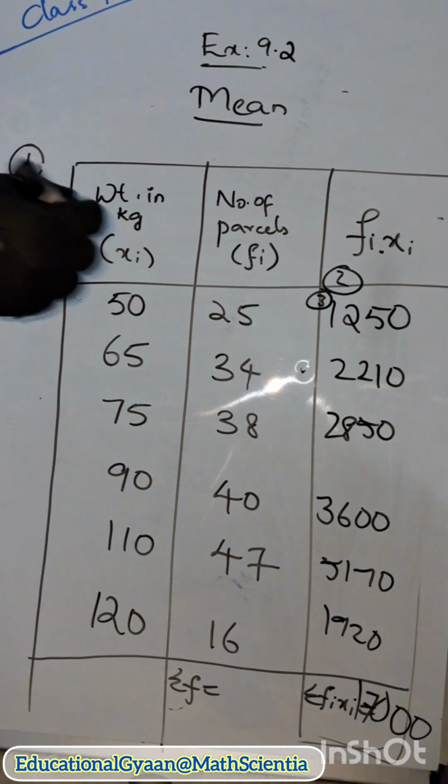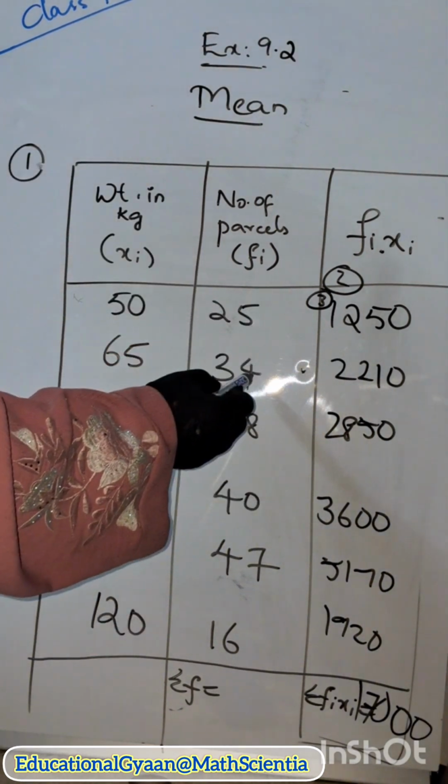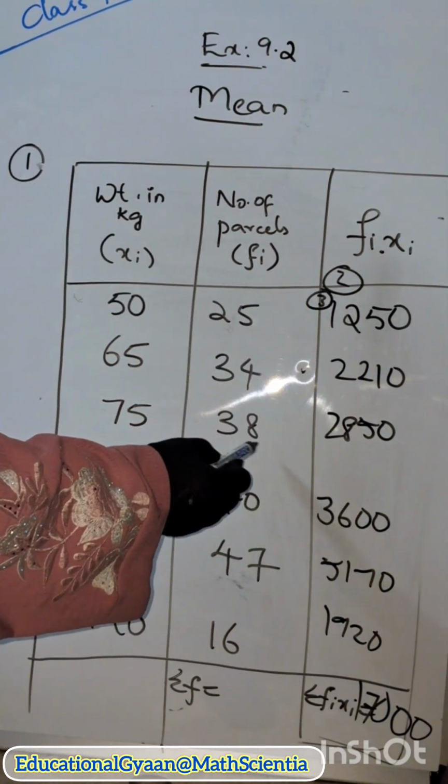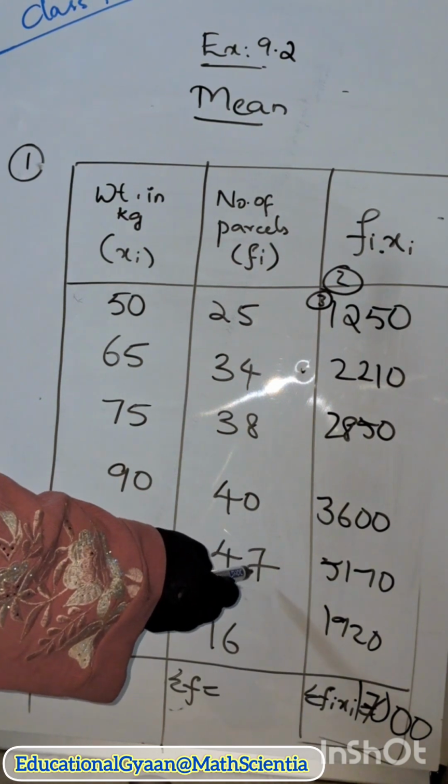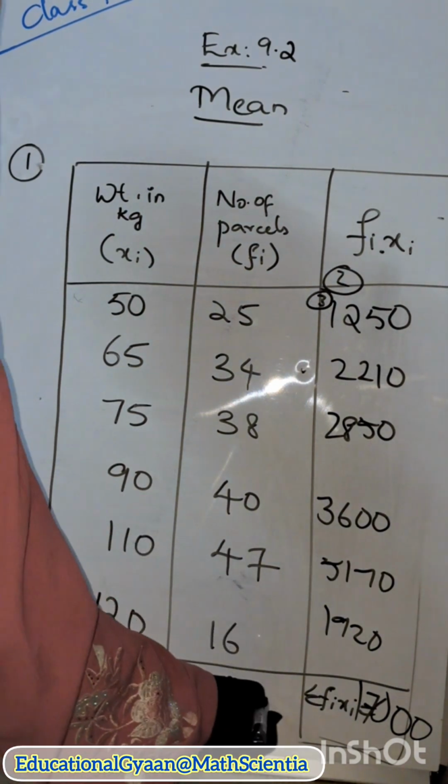Here we also have to calculate sigma f. So 5 plus 4, 9, 9 plus 8, 17, 17 plus 7, 24, 24 plus 6, 30.